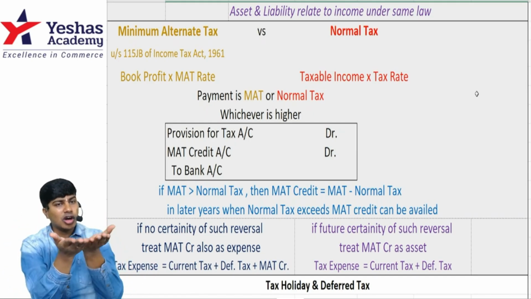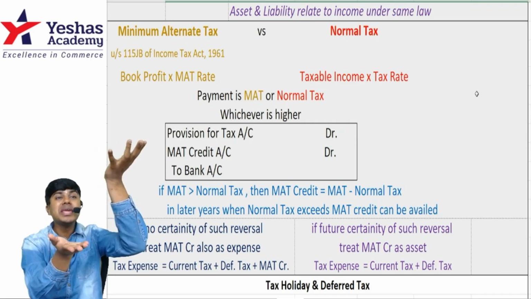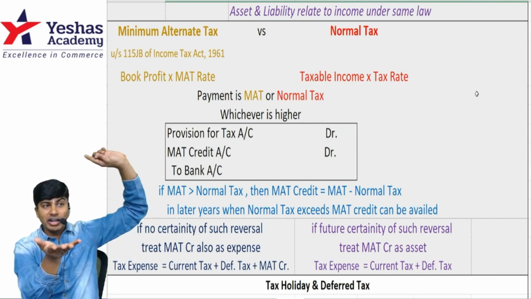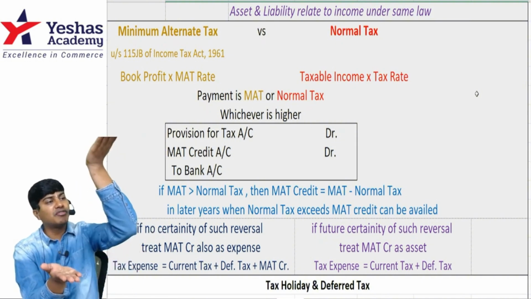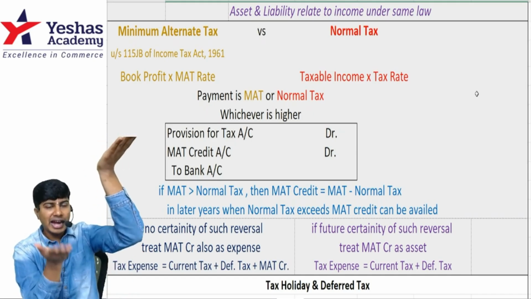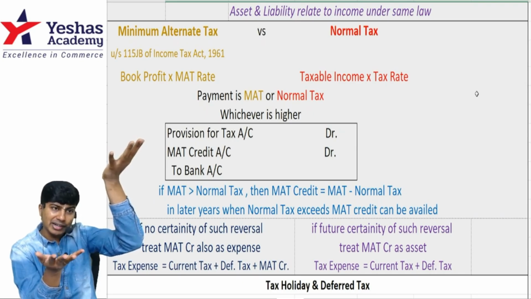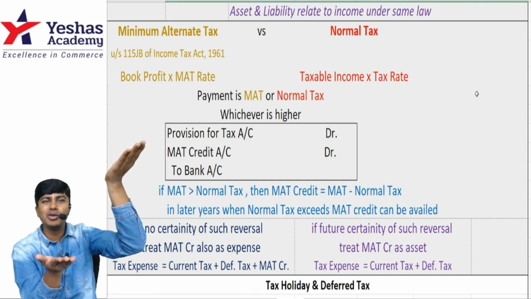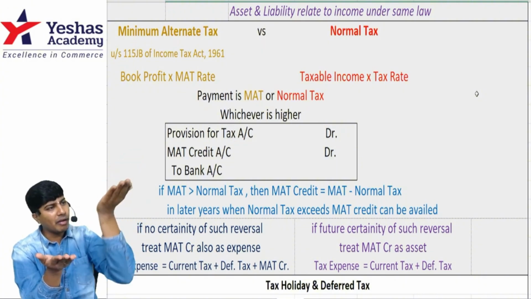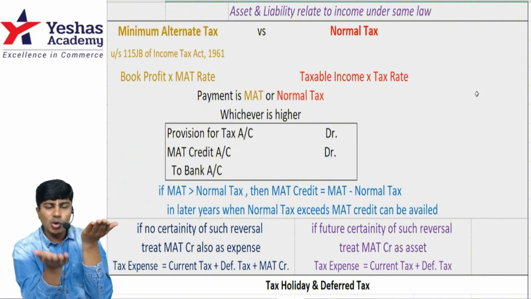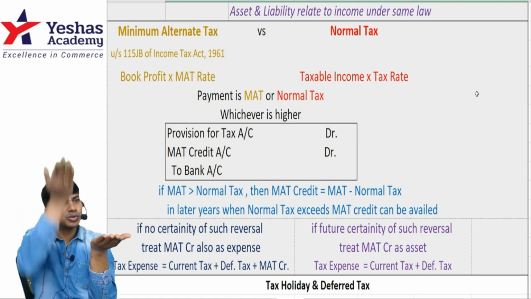Next year, let's say normal tax is 140, MAT is 120. You should pay whichever is higher, 140, but you will pay minimum 120. The 20 MAT credit recorded as an asset last year will be credited. Same case, what if your normal tax becomes 150 and MAT is 120? You need to pay whichever is higher, 150. Can I pay minimum 120 and reverse MAT credit? Yeah, but MAT credit available is only 20 from last year. So 150 has to be paid. In that I'll avail 20 MAT credit, so I'll pay 130. When I pay 130, it is still over MAT, but I cannot create MAT credit here. MAT credit will be created only when I pay MAT more than normal tax.